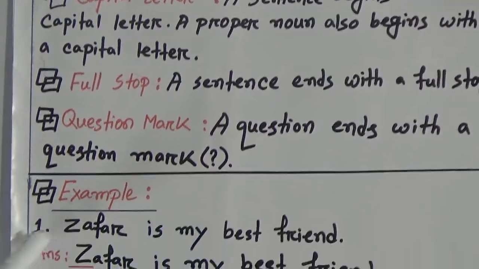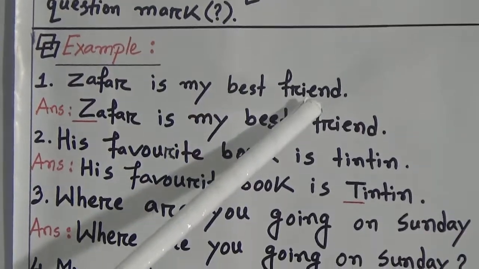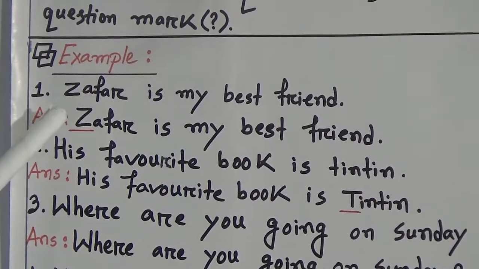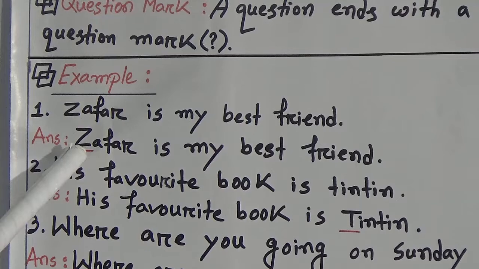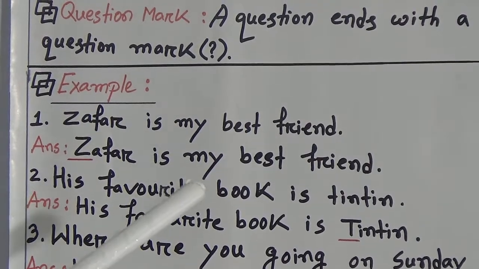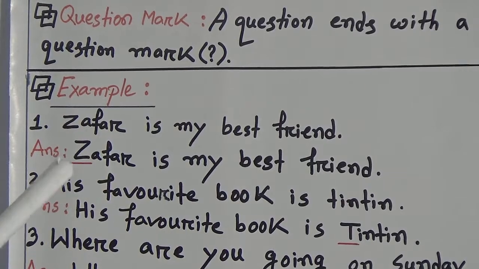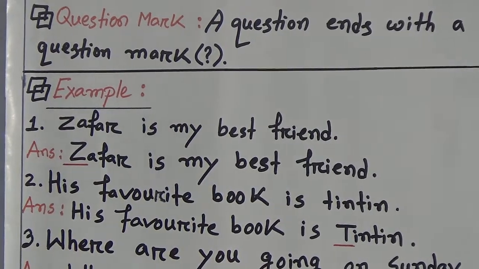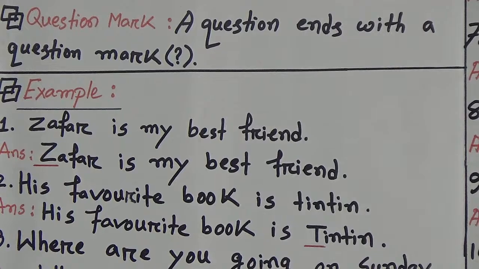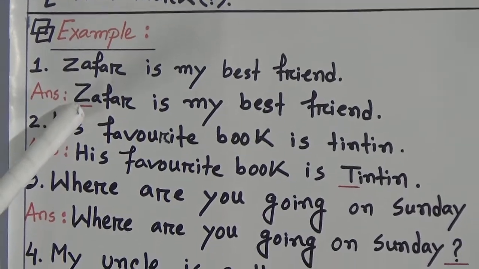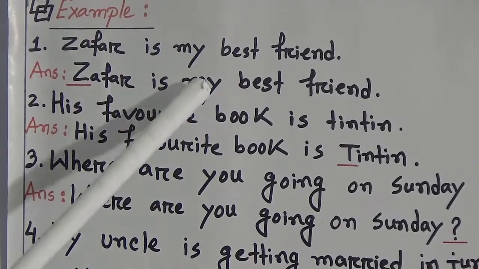Number 1. Zafar is my best friend. Here you can see that the first letter of the sentence is written in small letter. But you have already learned that a sentence begins with capital letter. So we have to put a capital letter at the beginning of this sentence.